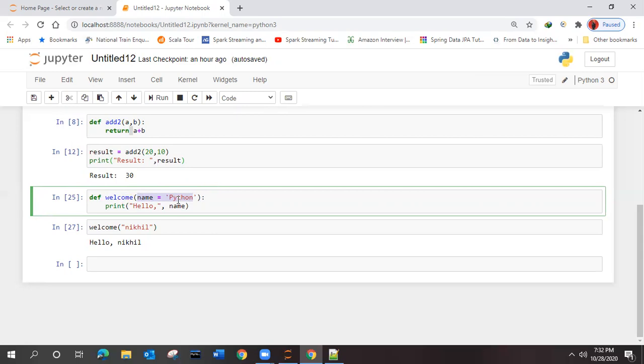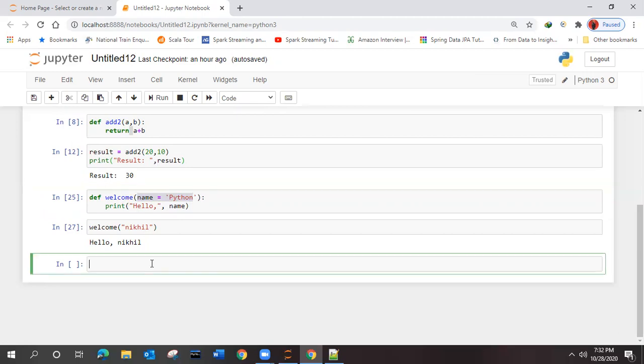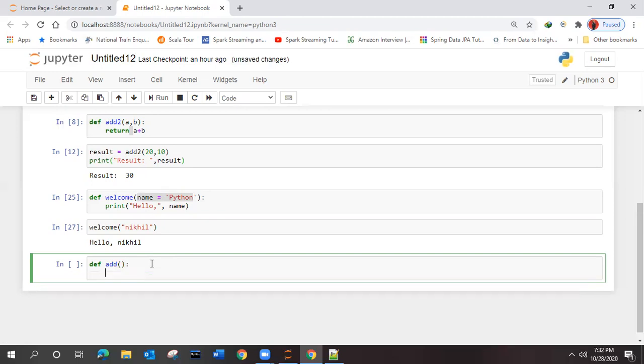Any doubt or is it clear? Okay. So suppose I'll define one more function, add. We have already add, or we can give the same name also. There is no confusion over there.